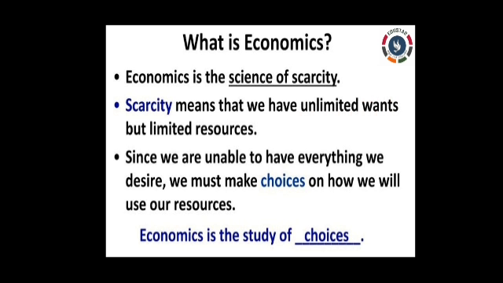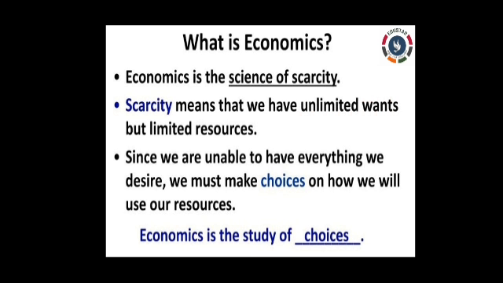Humans have some basic needs. What are they? Food, shelter and clothing. We must have some food to live, some clothing to cover our body, some sort of shelter to protect ourselves against the weather and from our enemies.